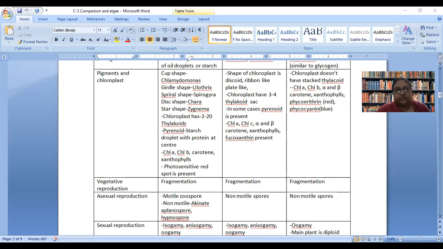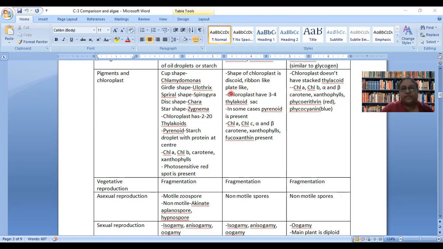This is how pyrenoids actually look. They can have chlorophyll A, B, carotene, xanthophyll. Chlorophyll A, B, slight difference of color is there, but both of them have greenish tinge. Carotene is orange in color and xanthophyll is yellow in color. Generally, they have a photosensitive red spot. This red spot can sense the presence of light and can guide the cell towards the light.